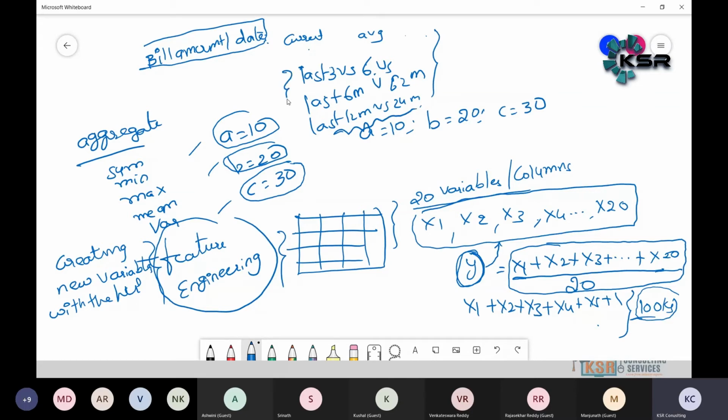Like this, we have the different balances, and these are the new variables we are creating. Not only the average, but also the sum of the last 3 months balance versus the last 6 months, and the variance of the last 3 months versus 6 months. Variance may be a new topic to you; we'll understand this in the coming sessions. When we want to perform these many operations, we may use this multi-line statement. Is it clear?